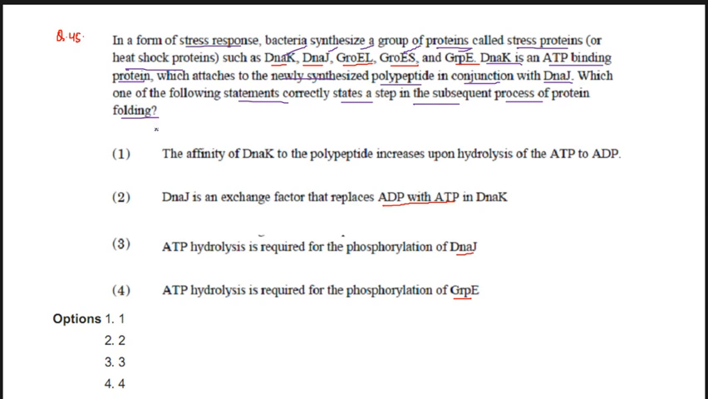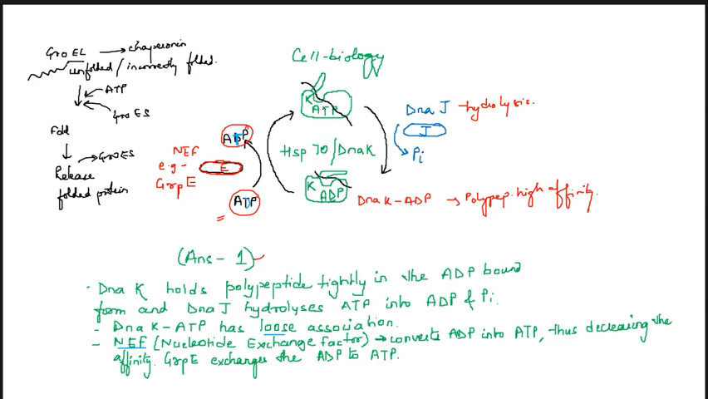To go with the correct option, first I would like to give you a little idea about this system. See here, this is DNA-K which binds with ATP, and this DNA-K binds with the newly synthesized polypeptide, which is in black color. Now they will bind with DNA-J. This DNA-J shows hydrolysis of ATP. This DNA-K ADP has more affinity with the polypeptide. Since DNA-K ADP has more affinity, it will now assist folding.